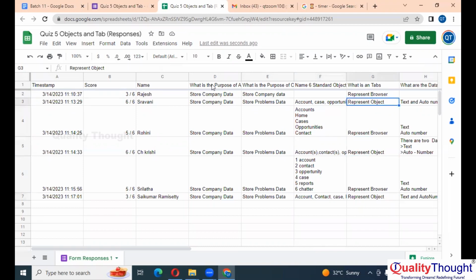What does a tab represent? Tab represents an object. Perfect. Tab represents an object. It doesn't have to deal with the browser. So no browser, it's the object. Right.